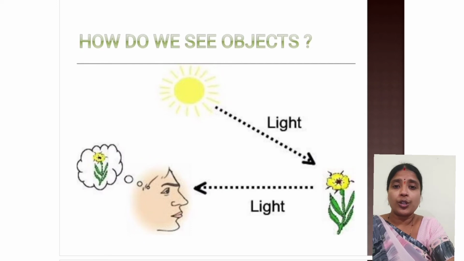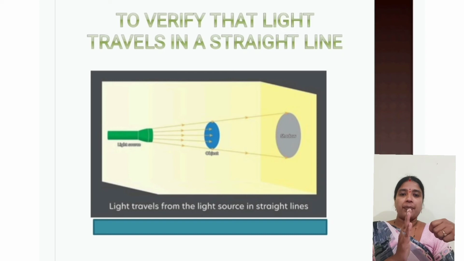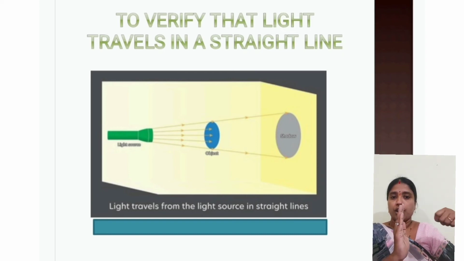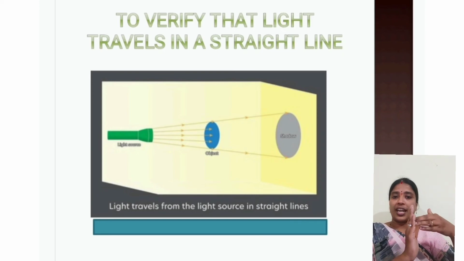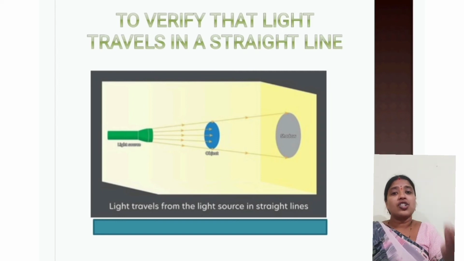And as I told you earlier that light travels in a straight line. So let us see that example with the help of this experimental setup, how can you say that light travels in a straight line. Suppose you take a torch, okay, and you have kept any object in front of the torch. So light coming from the torch strikes this object, and the portion which is covered by this object blocks that light, and if you have a wall or a screen behind this object, then shadow is formed.